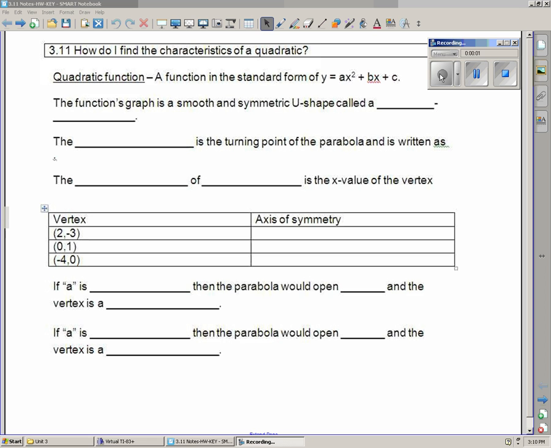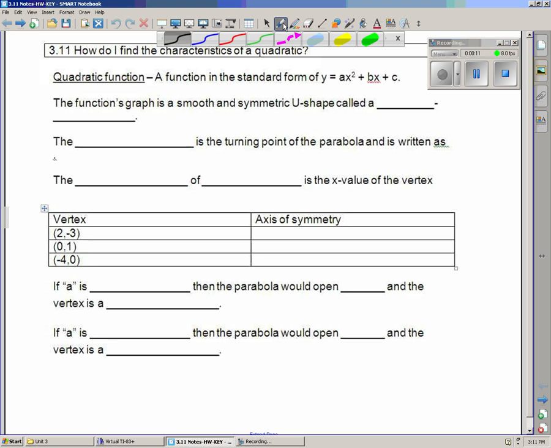So what we're going to do today is find out about some characteristics of a quadratic. Just remember that a quadratic function is always in standard form when it looks like y equals ax squared plus bx plus c. Okay, so a is whatever's attached to x squared, b is whatever is attached to x, and c is just the constant. Whenever you graph one of these quadratics, what you get is a smooth, symmetric U-shaped graph. It's called a parabola.